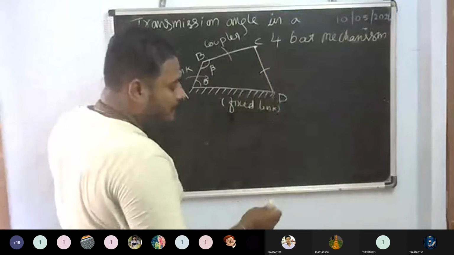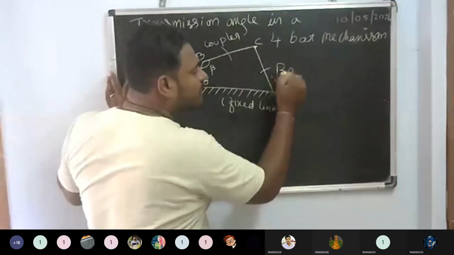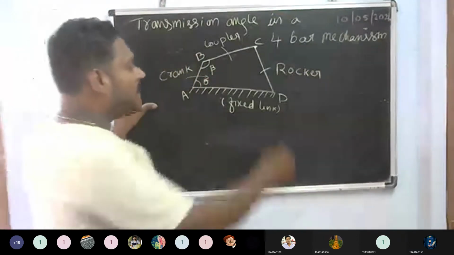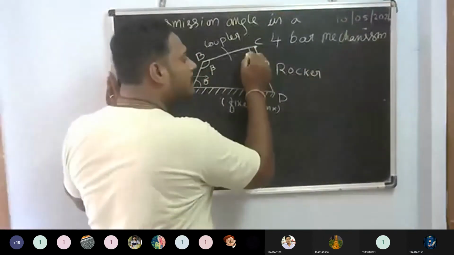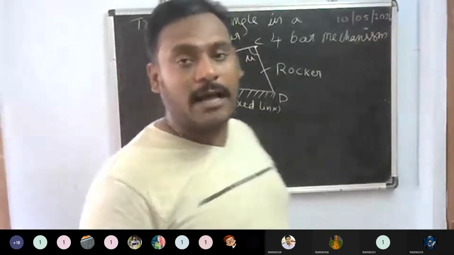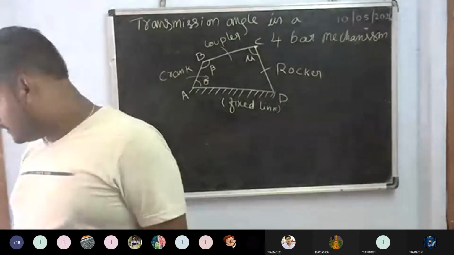And what about this link? Rocker, exactly. You can say this is called a rocker. What is the angle here? Mu, or you can say delta. You can denote it like mu or delta.